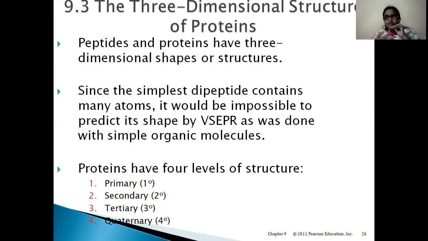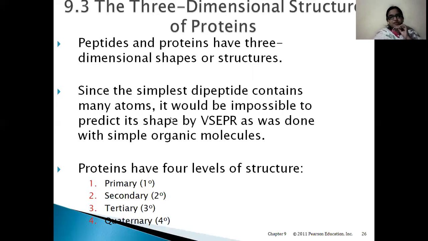After the amino acids are joined in a particular sequence, that polypeptide has to undergo some changes. It has to fold, twist, and turn, right? It has to form some bonds, right? Additional bonding should be there, and only then can it transform into a functional protein.